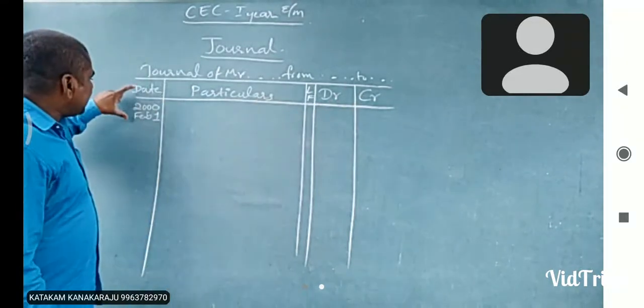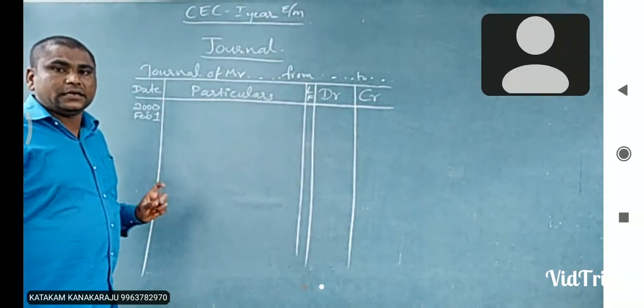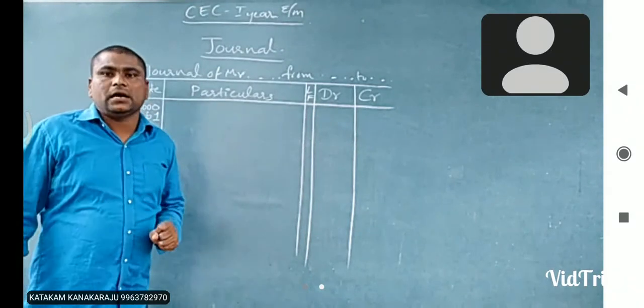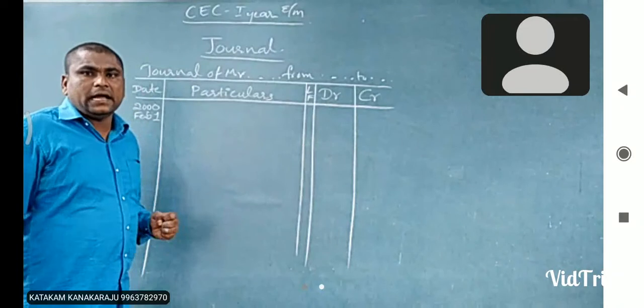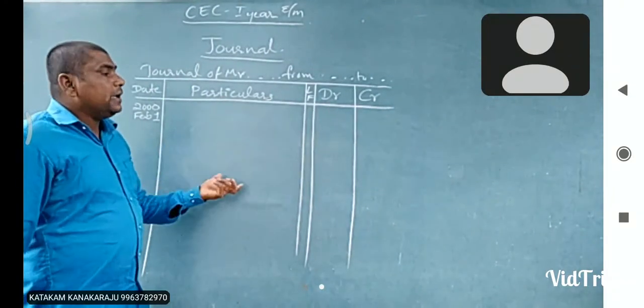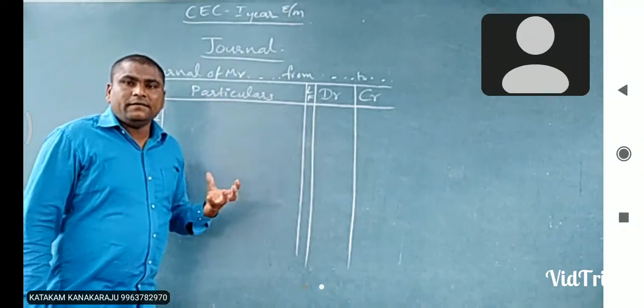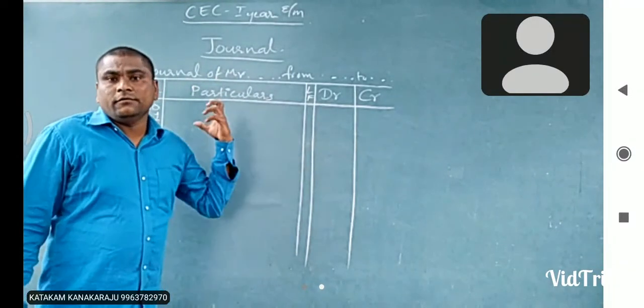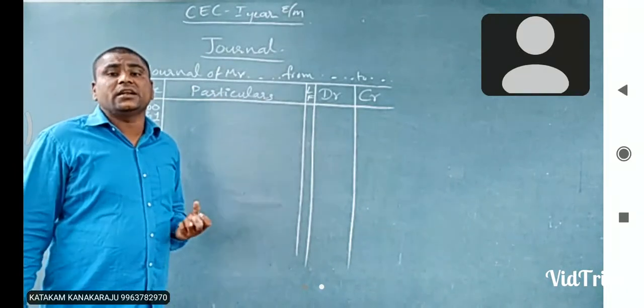In the date column, we mention the year, month, and date when the transactions occur in a business. It means we make the entries in a journal. What we enter into a journal is called a journal entry.